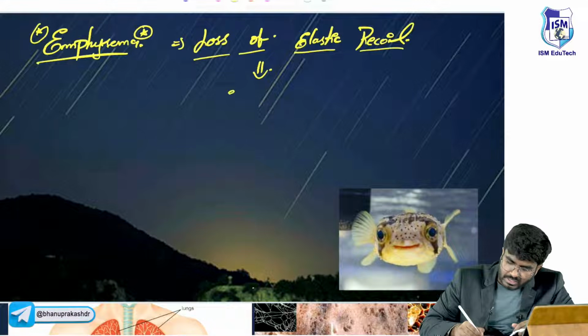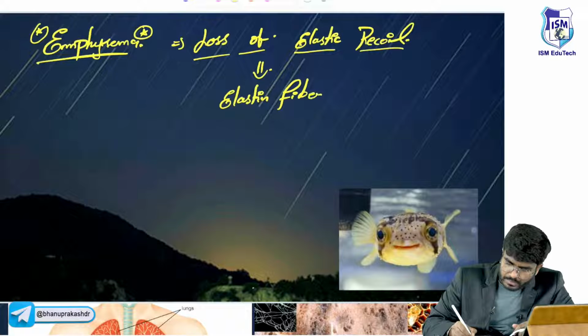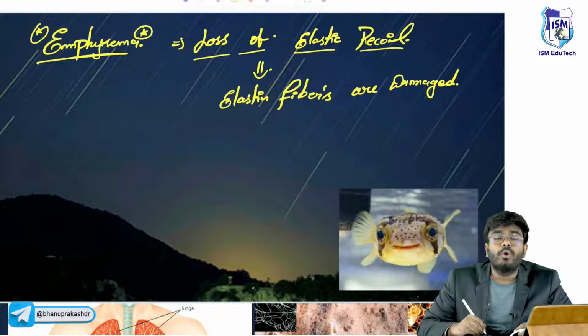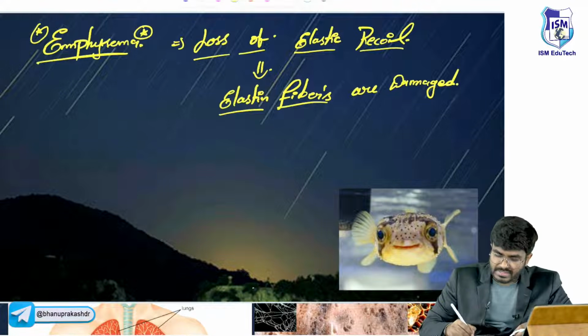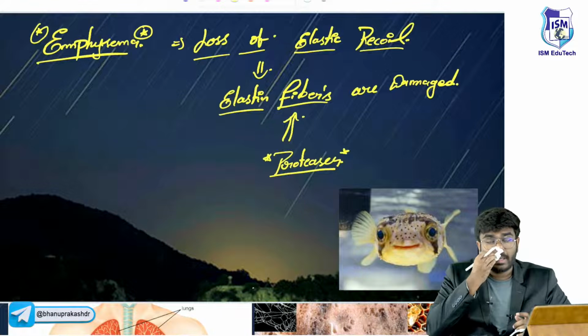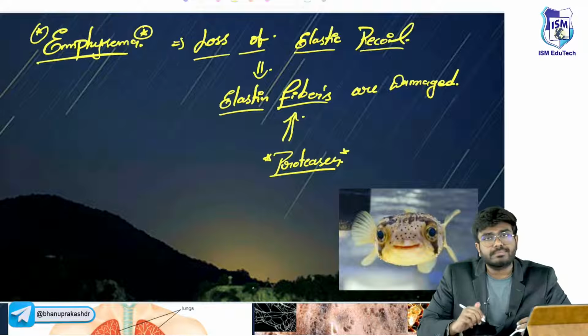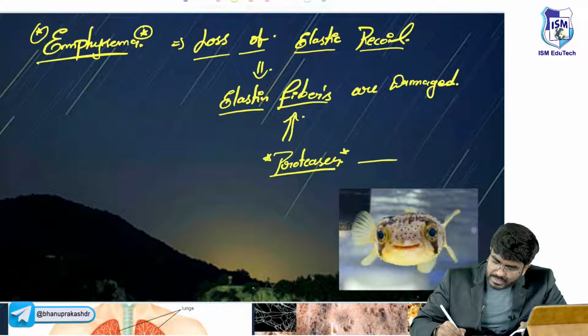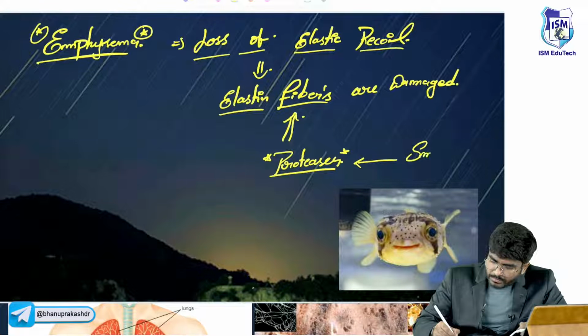Because elastin fibers are damaged. Who damages these elastin fibers? These elastin fibers are damaged by proteases. Okay, the elastin fibers are damaged by proteases. Why are proteases damaging these elastin fibers? It's because of smoking.